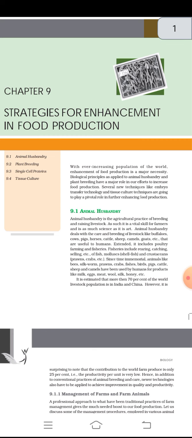Since times immemorial, animals like bees, silkworms, prawns, crabs, fishes, birds, pigs, cattle, sheep, and camels have been used by humans for products like milk, eggs, meat, wool, silk, honey, etc. It is estimated that more than 70% of the world livestock population is in India and China.